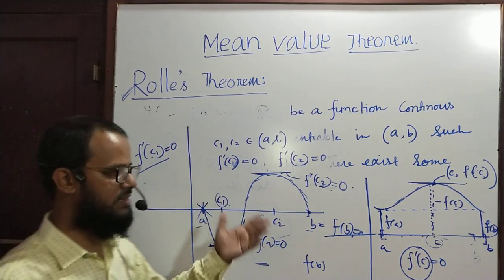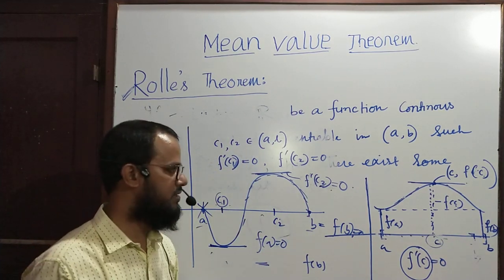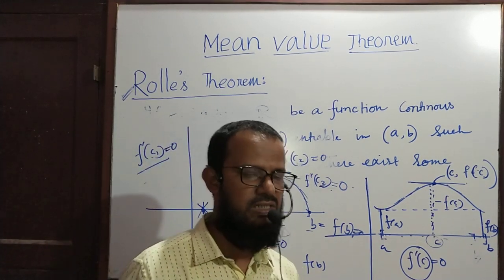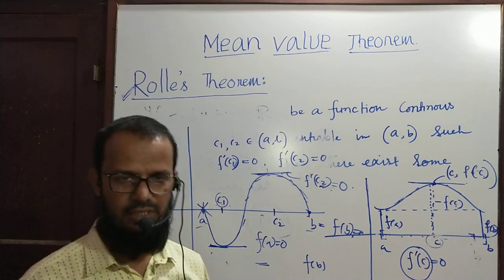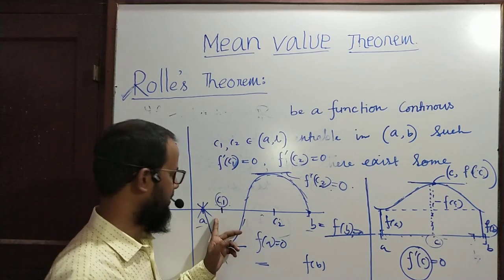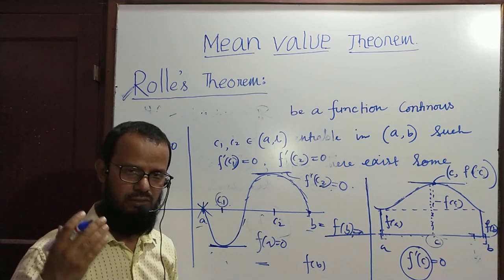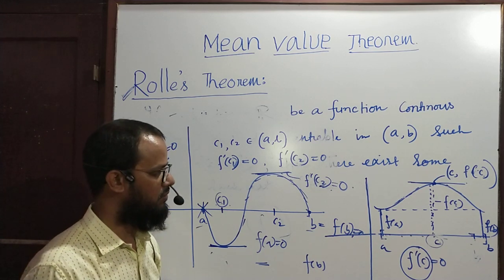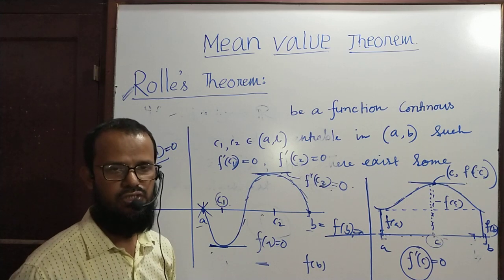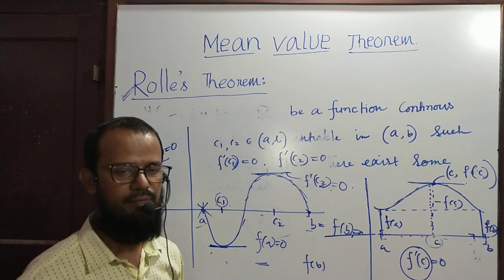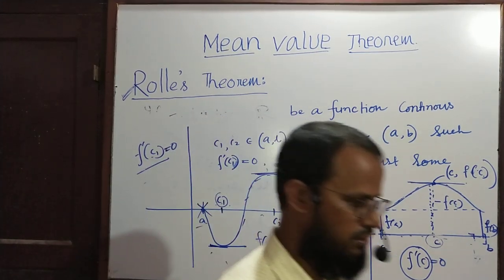In such cases, Rolle's theorem tells that there exists some point in the open interval ab such that f dash c equals 0. That is called Rolle's theorem. So let us solve a few questions related to this particular theorem. Then we will understand better what Rolle's theorem actually is.